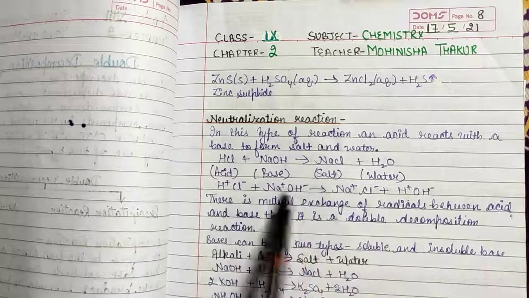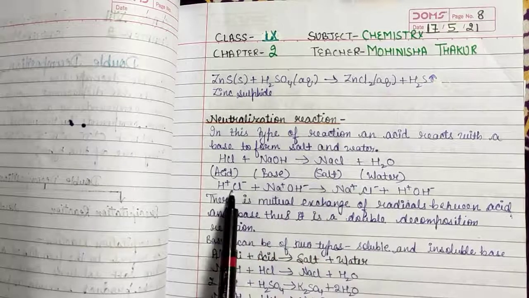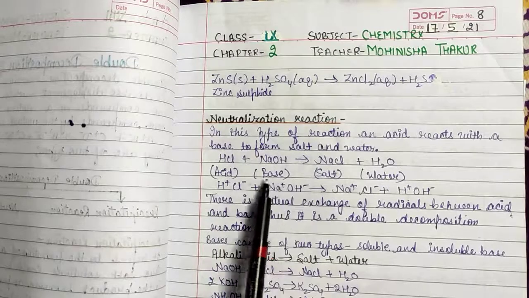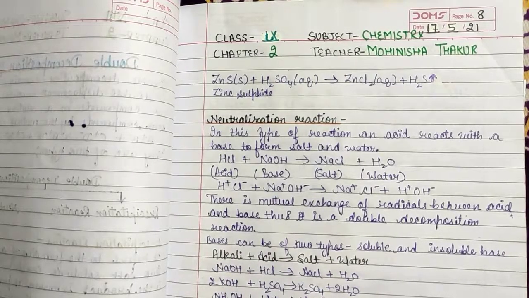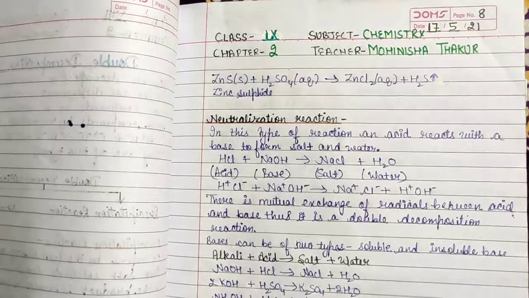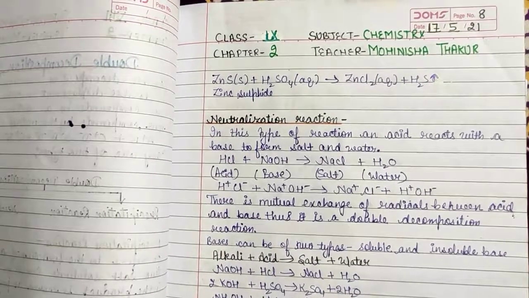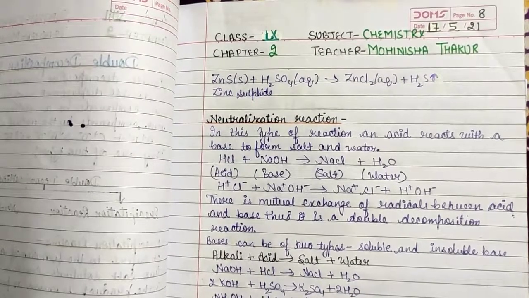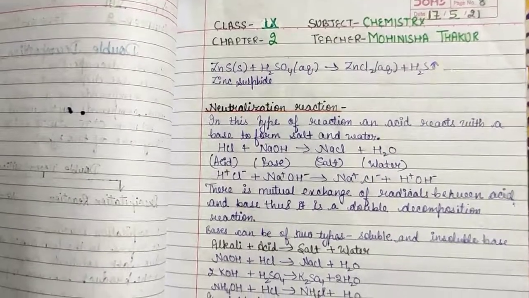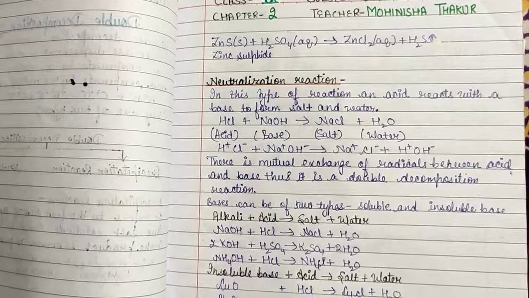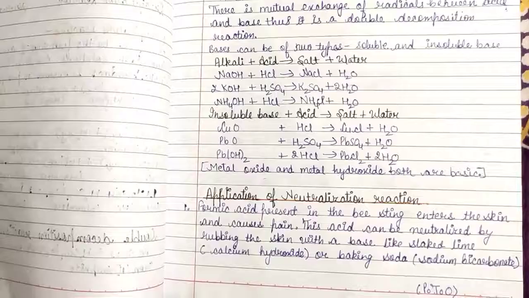So there is a mutual exchange of radicals between the acids and bases, thus it is a double decomposition reaction. Bases can be of two types, soluble and insoluble base. Like alkali plus acid gives salt plus water. What is the alkali? The base which can be dissolved in water is known as alkali.